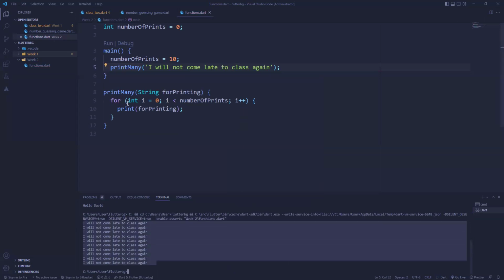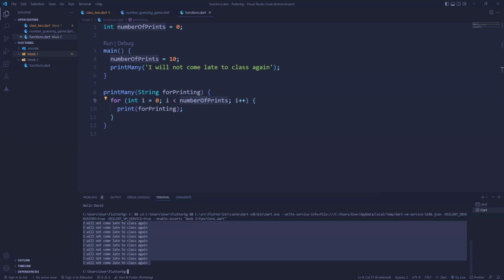For int i equals this, as long as i is less than the number of prints, print this. This is just a placeholder. The number of prints we now said should be 10, so it will print this stuff 10 times. The first time i equals 0. Is it less than 10, which we defined here? Yes. It will print it once and then increment. i now becomes 1. Is 1 less than 10? Yes. It will print, increase 1 to 2. It will keep on going like that, that's why you have this number of print results.